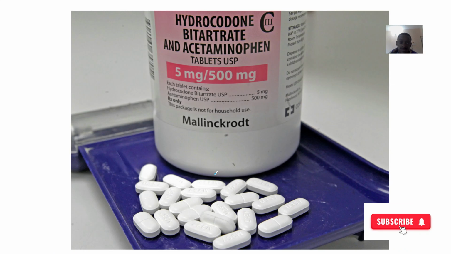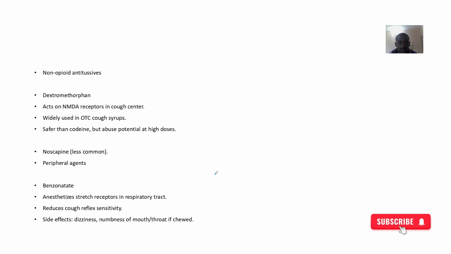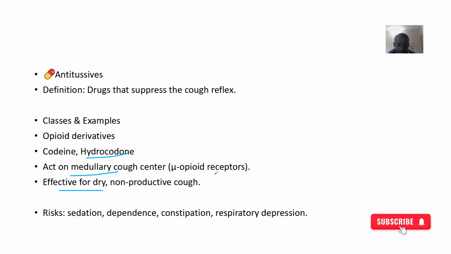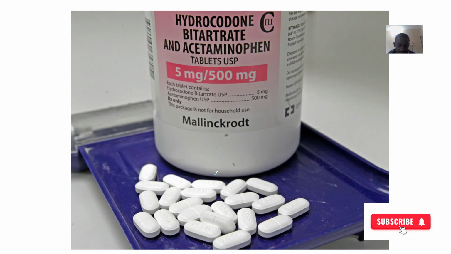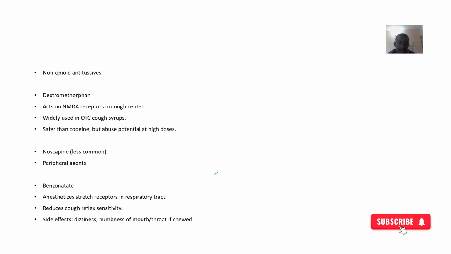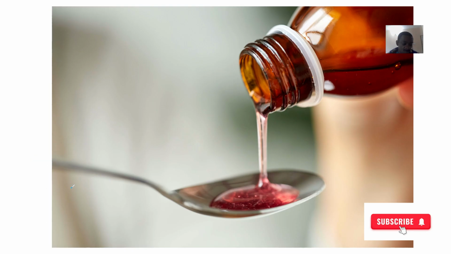This is codeine, and these are hydrocodone tablets. Those are basically the opioid type of antitussives. For the non-opioid derivatives, we have drugs like dextromethorphan, noscapine, and benzonatate. These are different examples of non-opioid antitussives. So that's what we got for this.